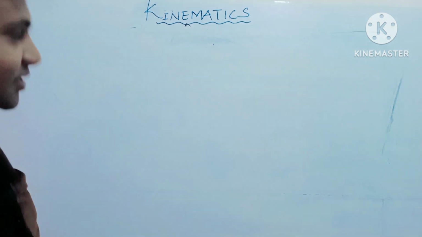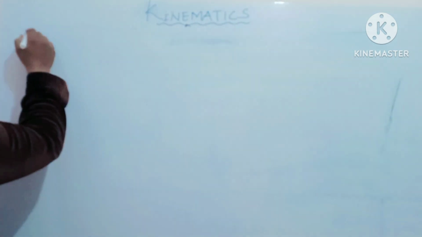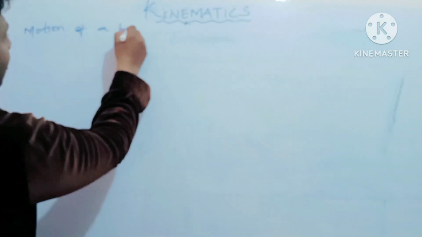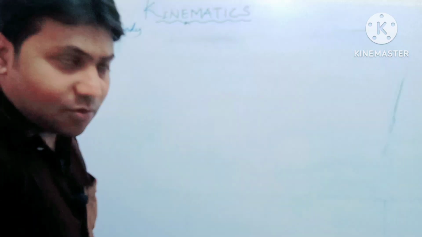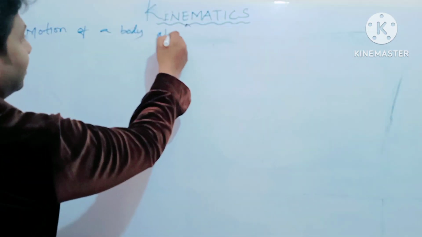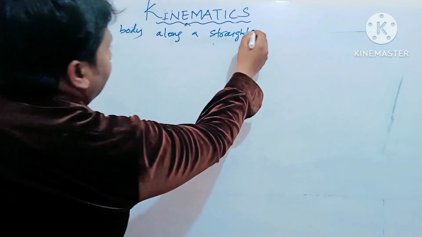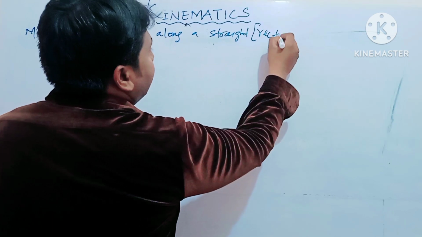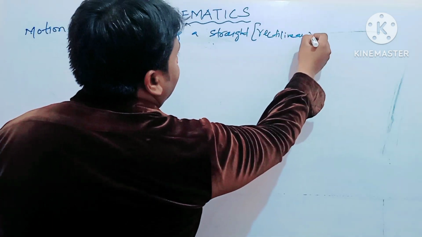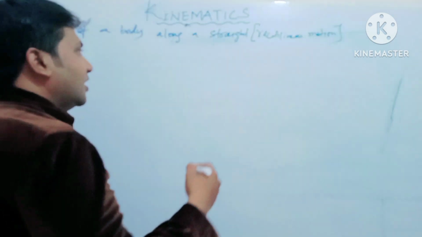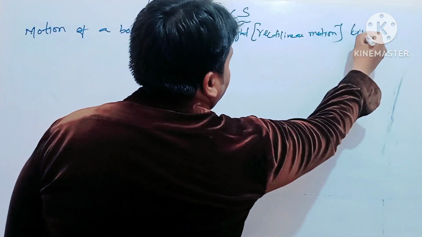It's the first YouTube video. So now, motion of a body along a straight line, or I can say rectilinear motion, or straight line.